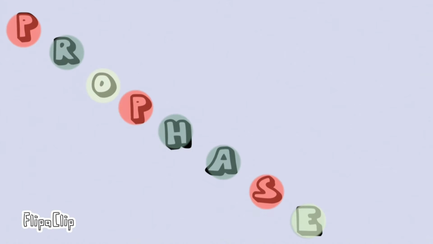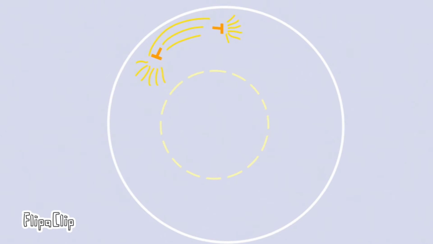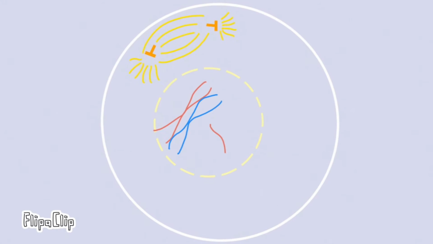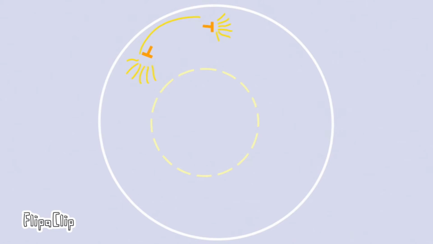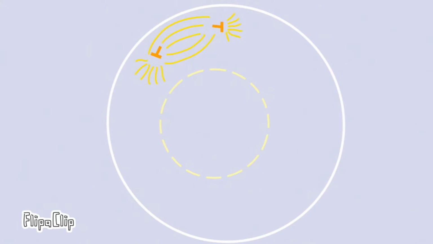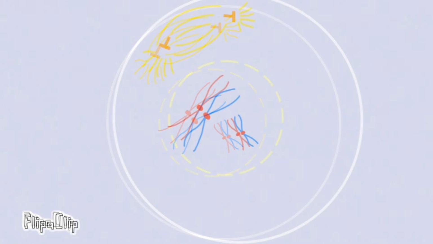Okay, so in prophase 1, which is during meiosis 1, the chromosomes condense and they become visible. These will then find their homologous pair and will stick together, forming a tetrad. Within the tetrad, the chiasma of the chromosomes will exchange parts of the DNA, resulting in crossing over. Then, the centrioles and spindle fibers around the centrosomes will begin to form. The cell's nucleus will envelop and will also break down.